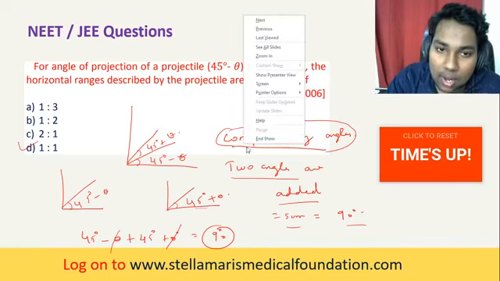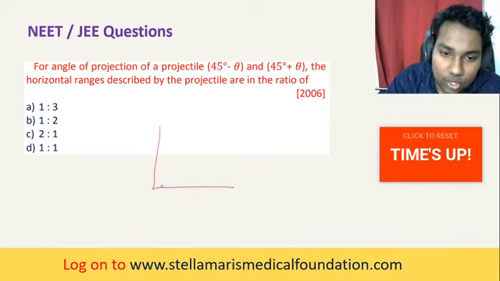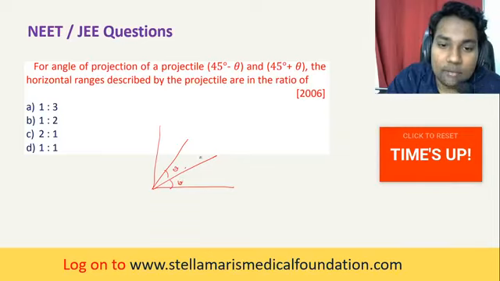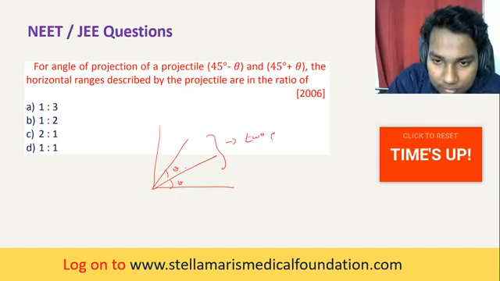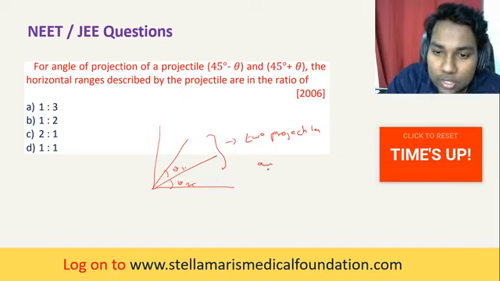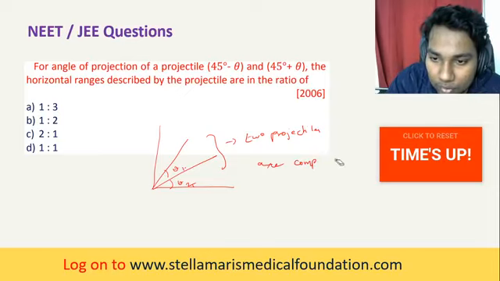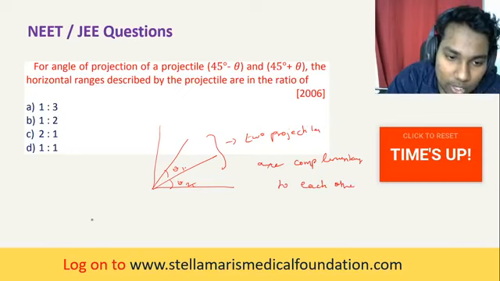When two projectiles, let's say theta 1 and theta 2, are complementary to each other, the ranges will be equal.